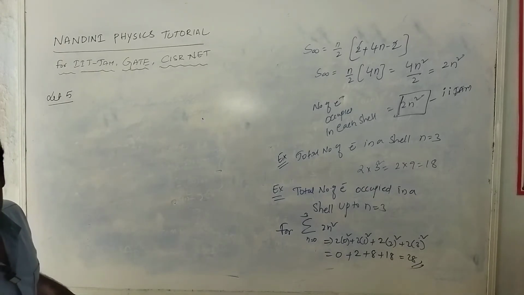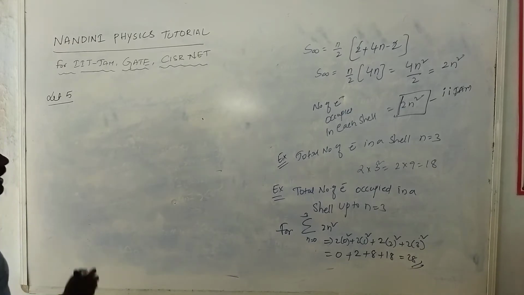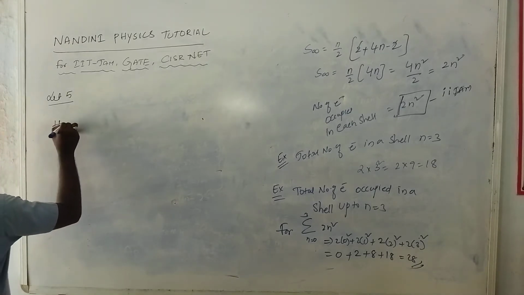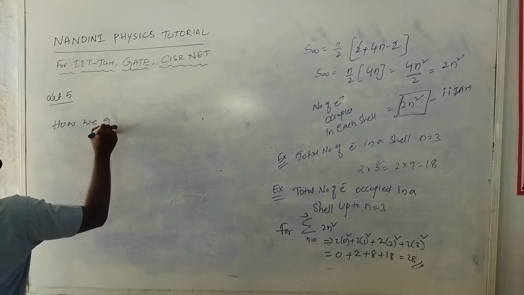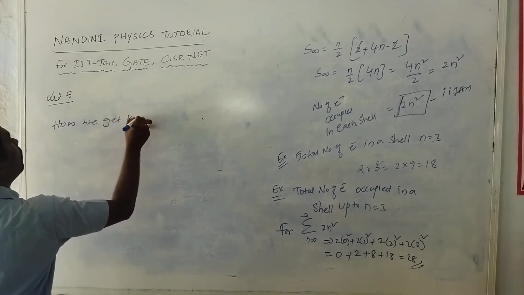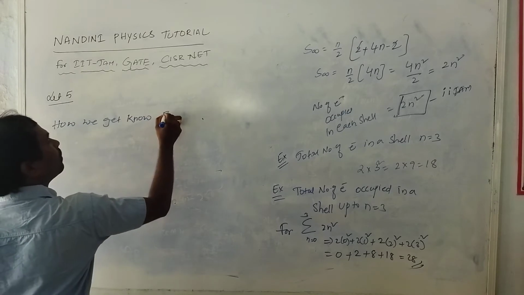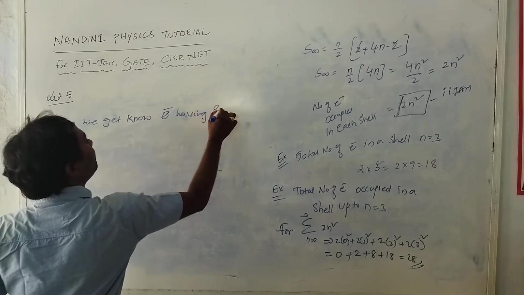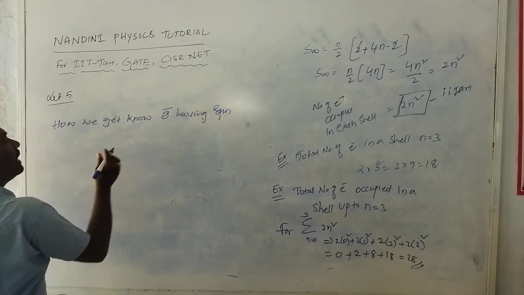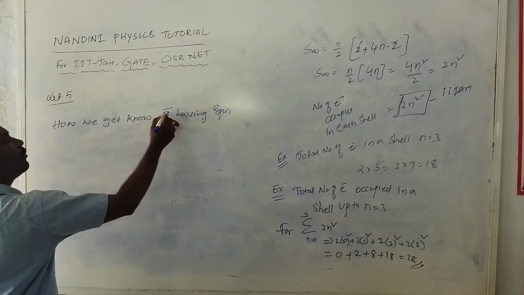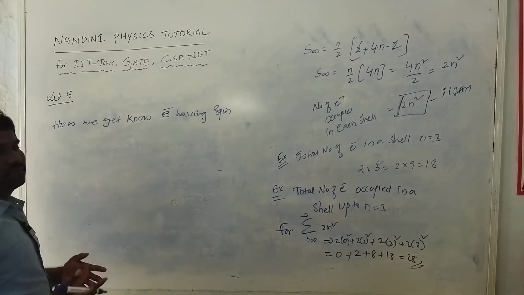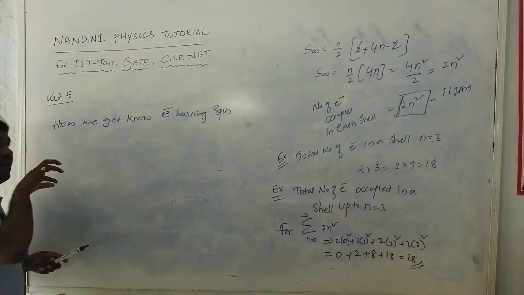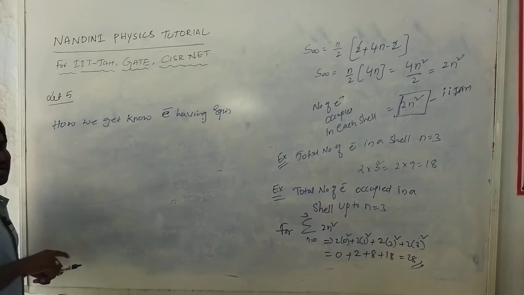So in this theory, I'll explain how we get to electrons having spin. Okay, how will we get electron having spin? Because Bohr considered that the electron doesn't have any spin. The spin term was not introduced by Bohr.